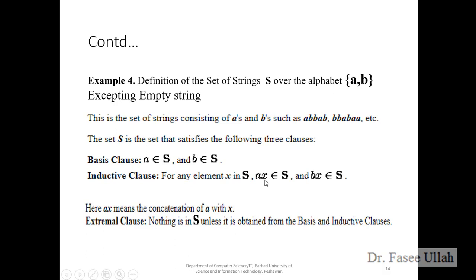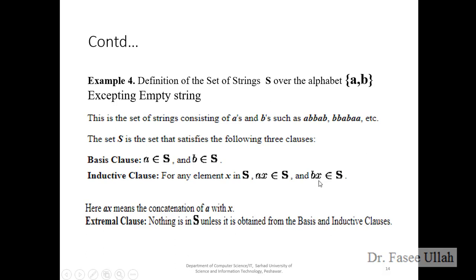So X can be B, or it can be A as well, and XB belongs to S. It depends on the condition, but here we do not have any kind of condition.